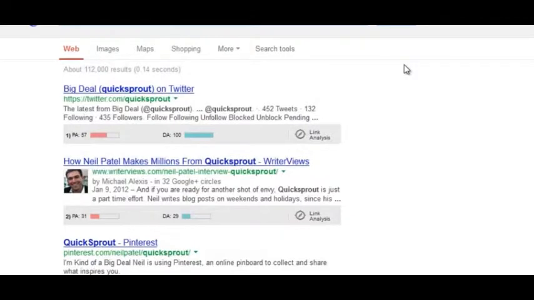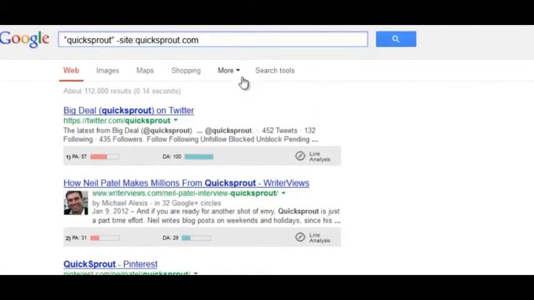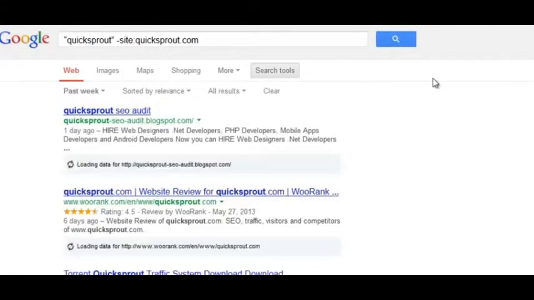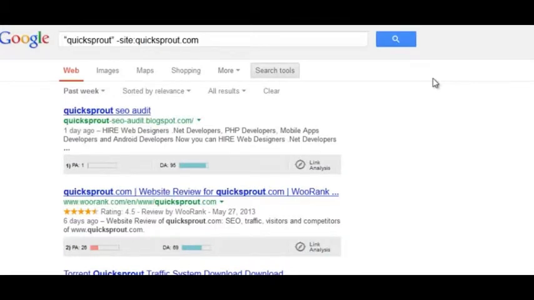To make this a little bit cleaner, so you don't get all those social profiles, go to Search Tools, and under "Any time" put "Past week." That usually limits your results to blogs, news and forum results, which are places where you could find those unlinked brand mentions and turn them into linked brand mentions. Obviously, some of these will link to QuickSprout and Neil Patel's site. That's just the nature of the beast.